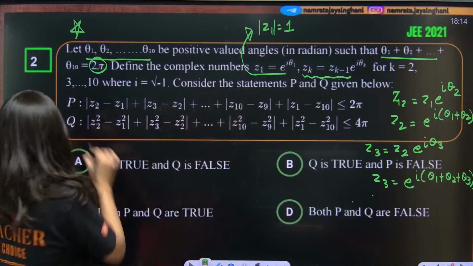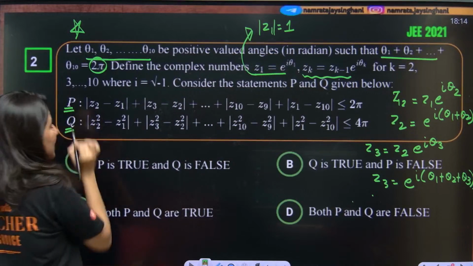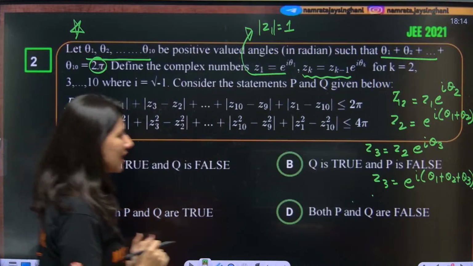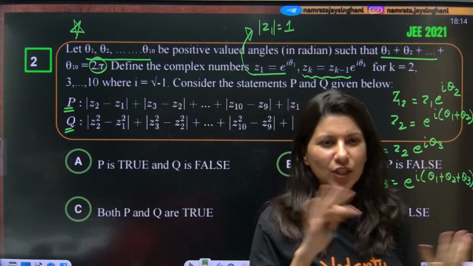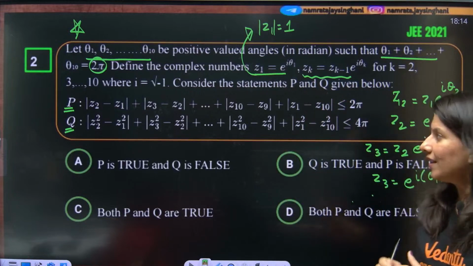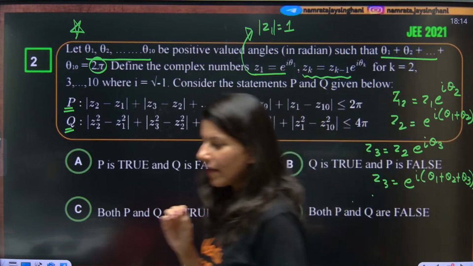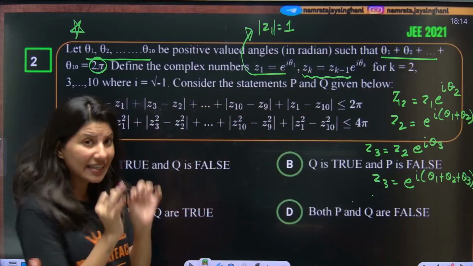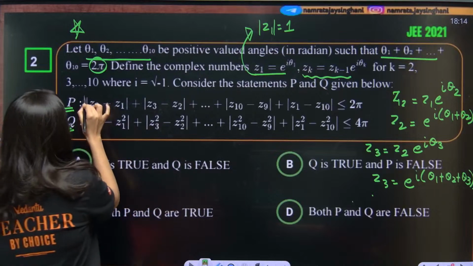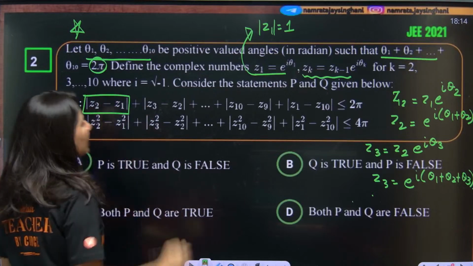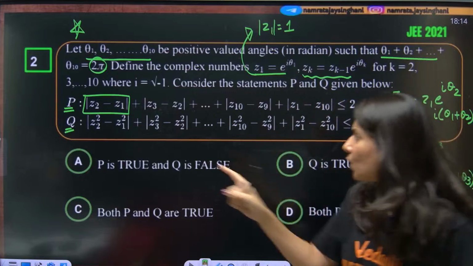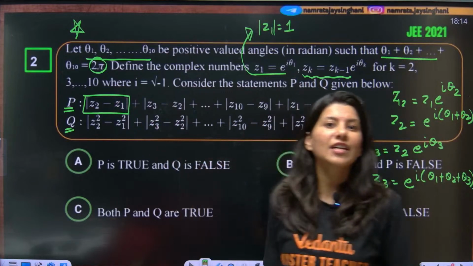Now what they are saying is there is a statement P and there is a statement Q. Two statements are given to us. Now options are saying P is true, Q is false, P is true and so on. So these type of statements they are giving. Let us decode the statement one by one geometrically. Mod of z2 minus z1. Can anybody in the chat box tell me what is the geometrical significance of this?